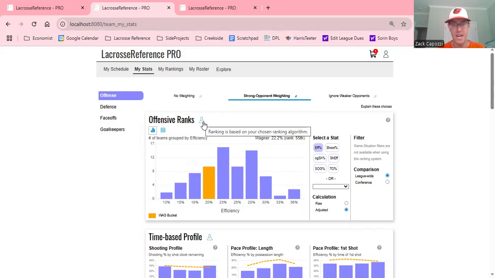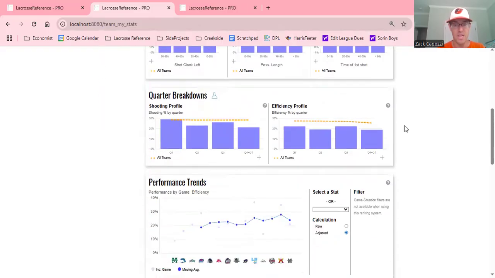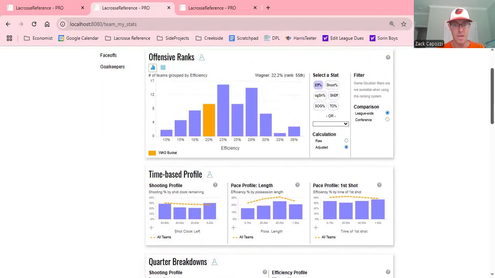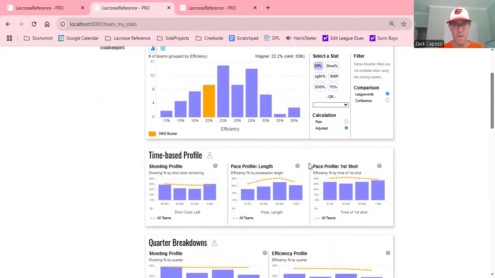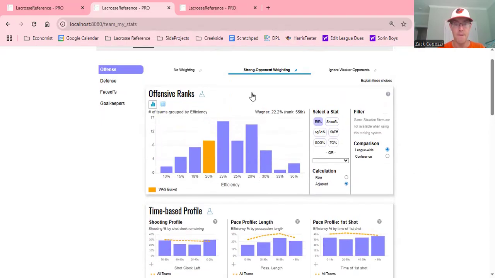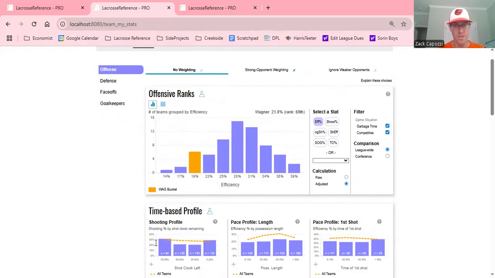Anywhere you see that, you'll know that the ranking is based on one of these three, whichever one you've chosen. Some of the metrics like the performance trends, the game by game stuff, that's all just the original all possessions count equally. But the three on the stats page that are adjusted, so the time-based profile, if you've selected this strong opponent weighting, then essentially, everybody's used to this page where it says, okay, our shooting percentage in the first 20 seconds of the shot clock is 30-ish%.